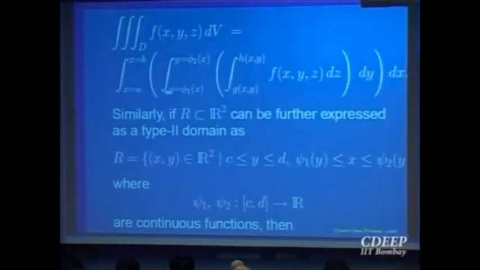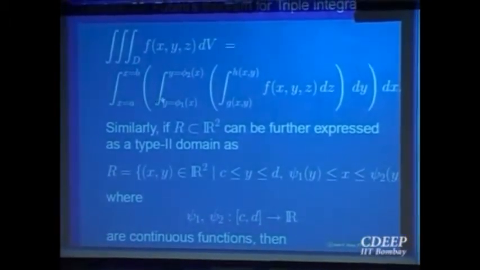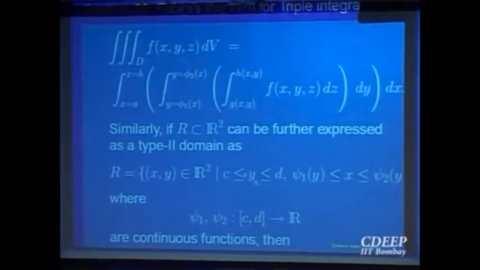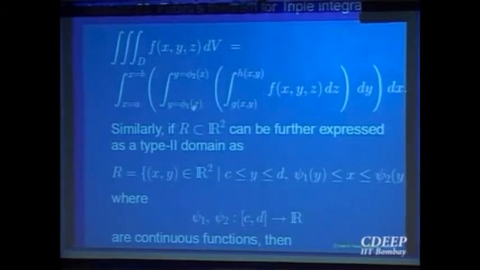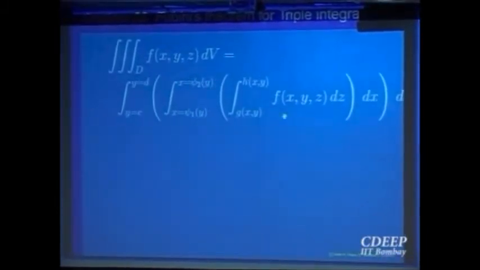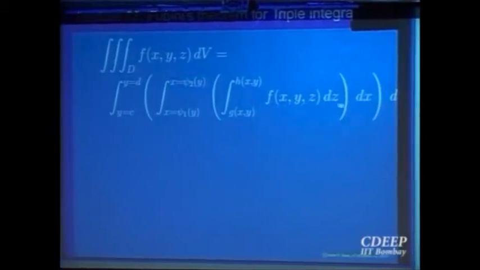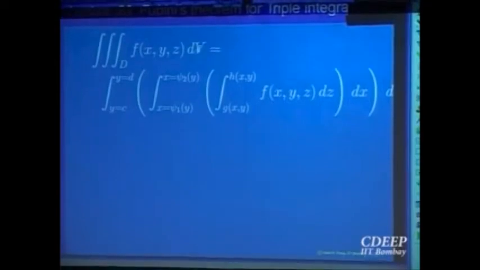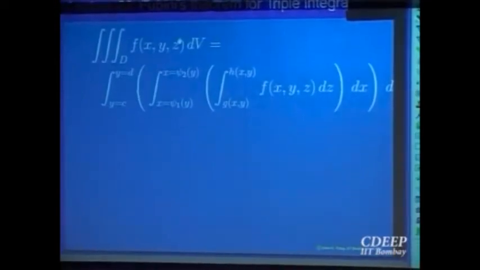Or it could be that the domain R is a region of type 2, where y goes from c to d, and x goes from psi 1 of y to psi 2 of y, and then you look at the corresponding thing. So this is what is called the iterated triple integral. You are calculating the triple integral by iterating one variable at a time.